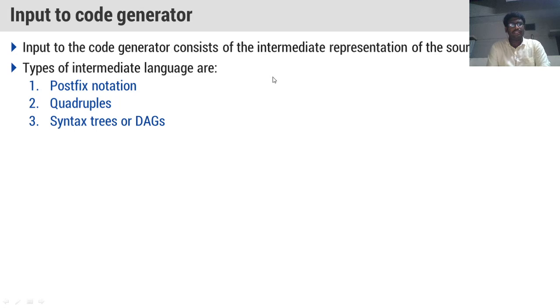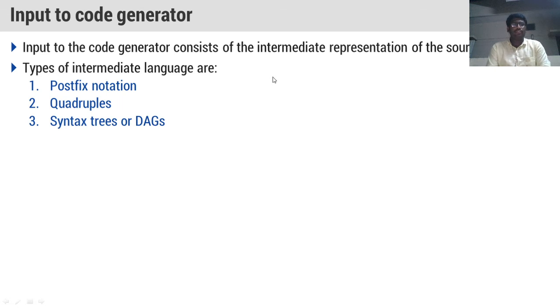So, actually what happens? We know that the code generator program takes the input from the code optimizer. The code optimizer will not make any changes to the meaning; it will just reduce the lines of code by applying some optimization techniques.